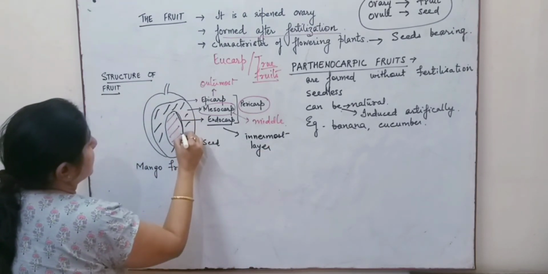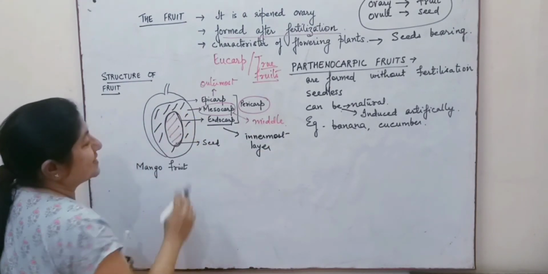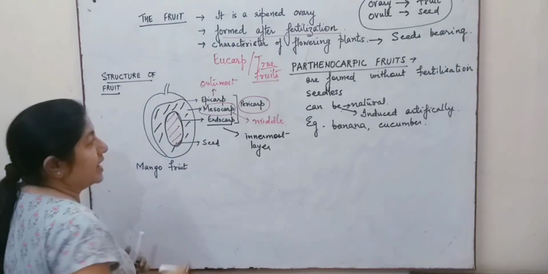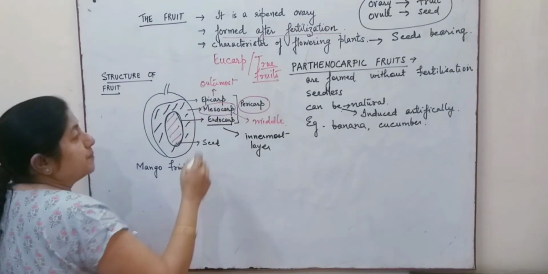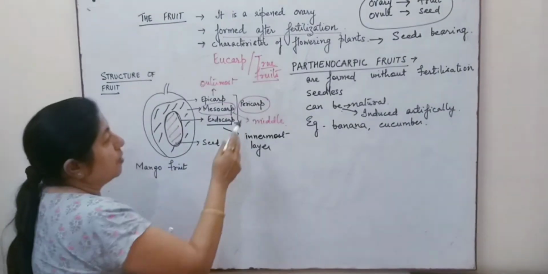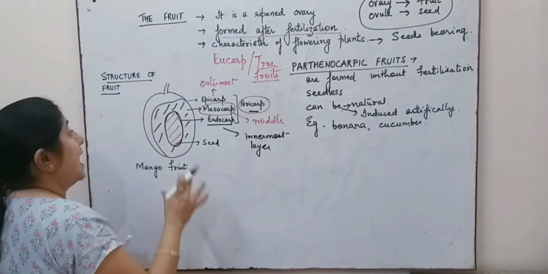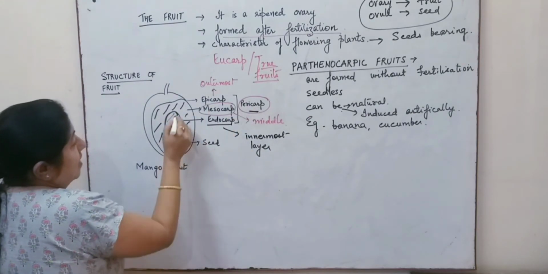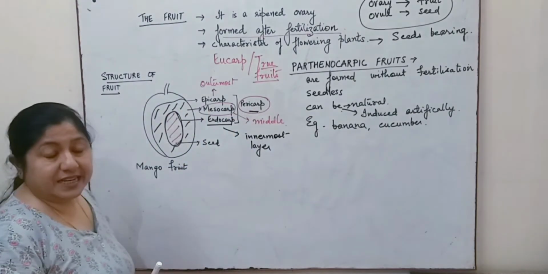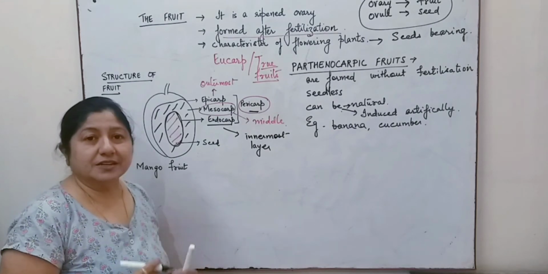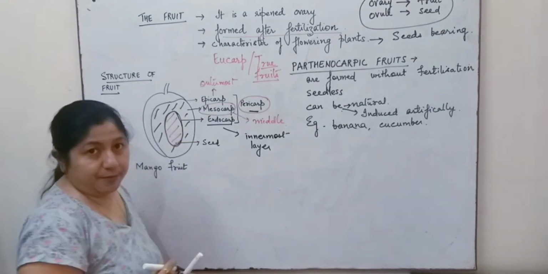So this layer is protecting the seed inside, and this is known as endocarp. So epicarp, mesocarp and endocarp form the layer which is known as pericarp, and these entire layers are protecting the seed, which in turn has a developing embryo.